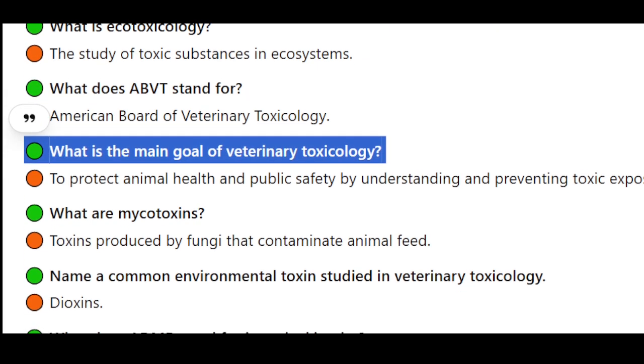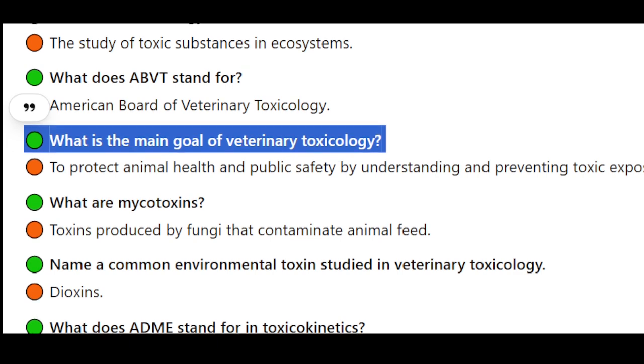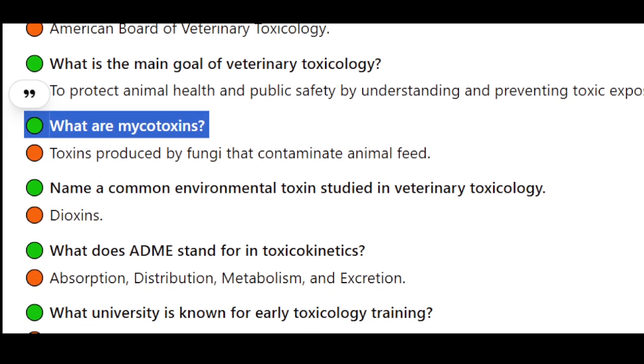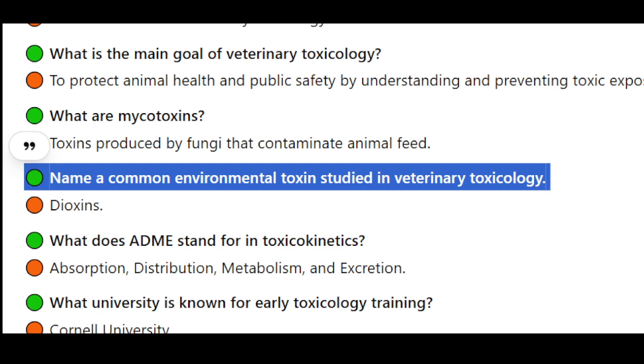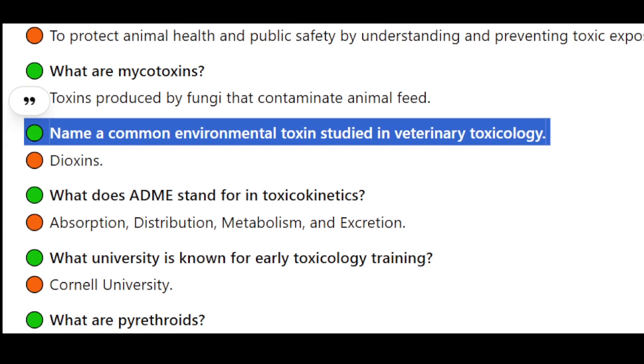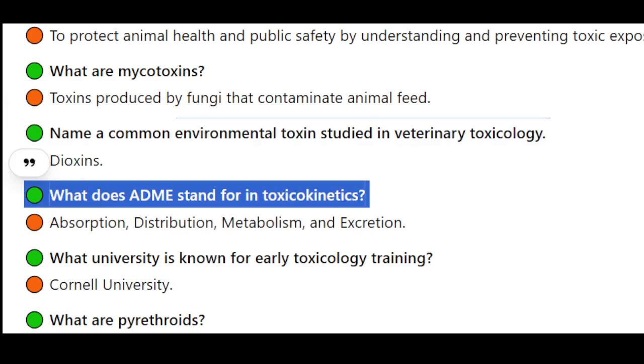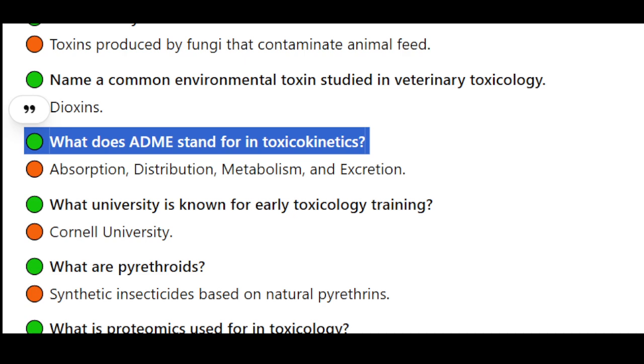What is the main goal of veterinary toxicology? To protect animal health and public safety by understanding and preventing toxic exposures. What are mycotoxins? Toxins produced by fungi that contaminate animal feed. Name a common environmental toxin studied in veterinary toxicology. Dioxins.